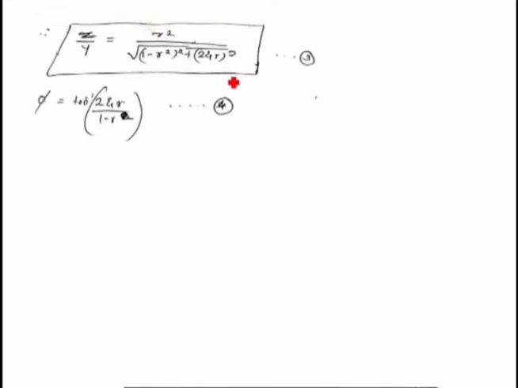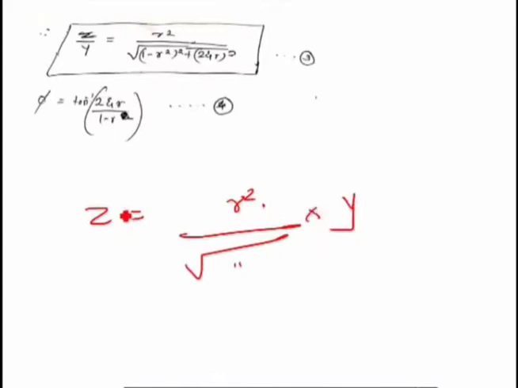So the equation for the steady state amplitude z for this seismic instrument or seismometer is the same as that of the forced vibration due to support excitation, which is equal to z is equal to r square upon square root of the same term into capital Y, where z is the relative amplitude of the mass with respect to the frame or casing, or you can also call it the steady state relative amplitude of a mass with respect to the frame of the casing, and Y is nothing but the amplitude of a base or amplitude of a vibrating machine or the structure.